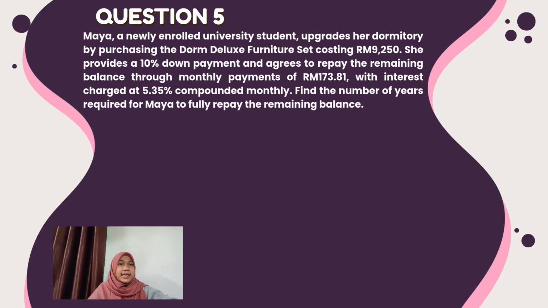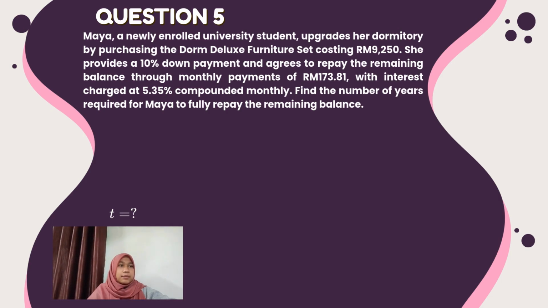Question 5. Maya, a newly enrolled university student, updates her dormitory by purchasing the Dorm Deluxe furniture set costing 9,250 ringgit. She provides a 10% down payment and agrees to repay the remaining balance through monthly payments of 173 ringgit 81 cents, with interest charged at 5.35% compounded monthly. Find the number of years required for Maya to fully repay the remaining balance.